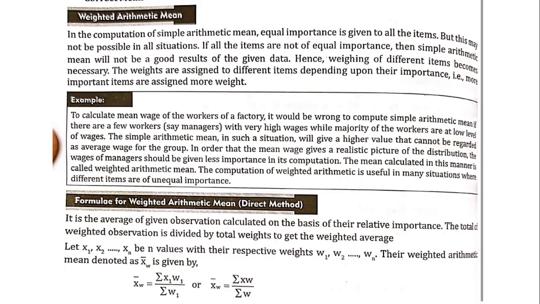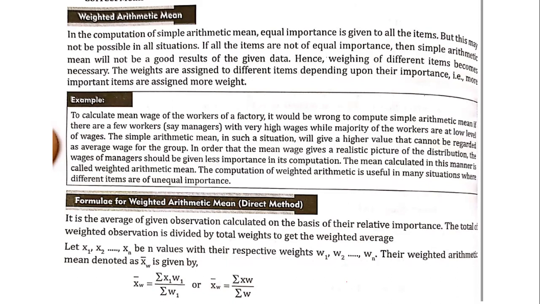Similarly, if you're calculating the mean average wage of all workers in a factory, there are different grades of employees working: grade 1, grade 2, grade 3, grade 4. Each of these grades will have different types of salary structure. So when you're calculating the overall wage of the factory, you cannot add all the wages of the employees and divide by the total employees in the factory. It may give a wrong average, because the averages differ according to the grades. So therefore these grades have to be converted into weights, and based upon the weights you have to calculate the weighted arithmetic mean. So that is how weighted arithmetic mean is different from the other mean.